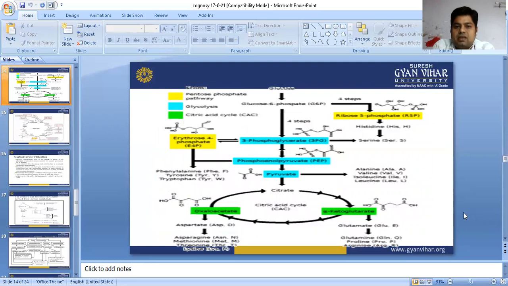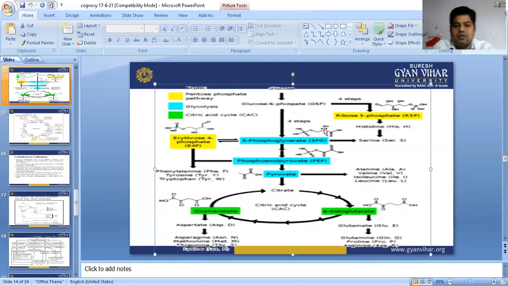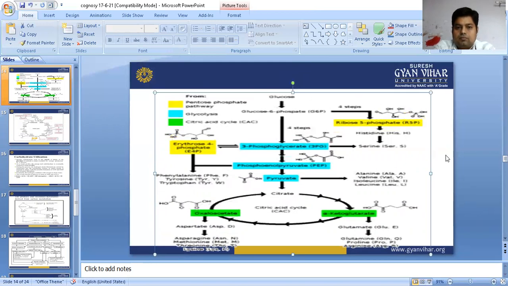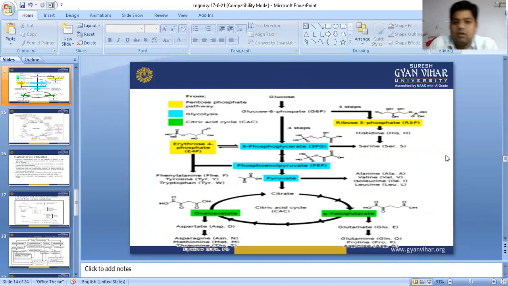Now we can see with the help of this graph, in this chart, glucose. There is the glycolysis cycle. What would happen?